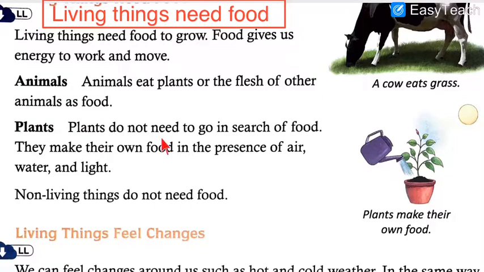Now plants do not go in search of food. That means we human beings water the plants, but have you seen human beings providing pizza or pasta, any eatables, to the plants? No, it is not possible. We do not provide eatables to the plants. That is what they themselves make for the entire plant. We can pour water on the plants, correct?